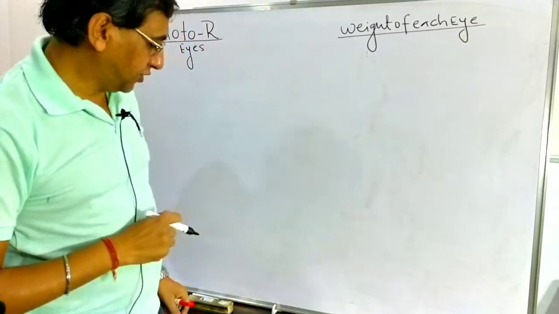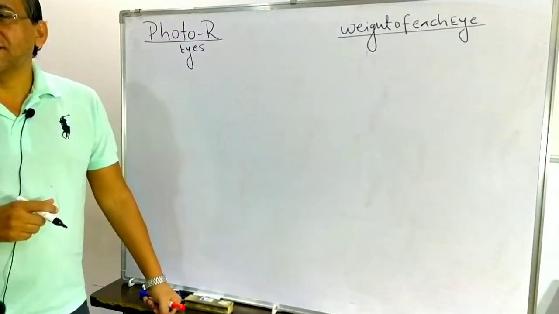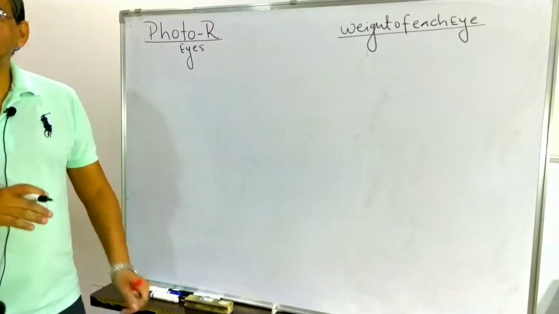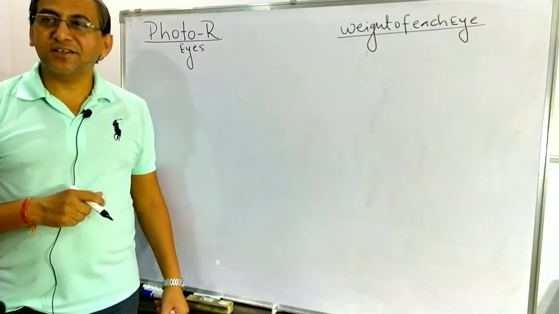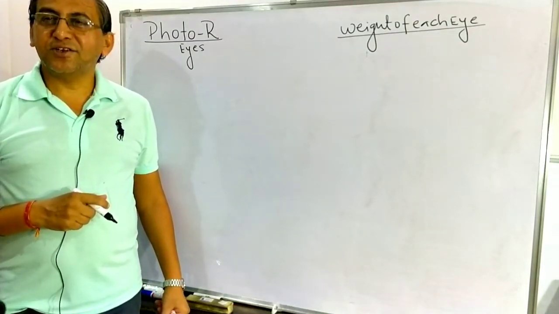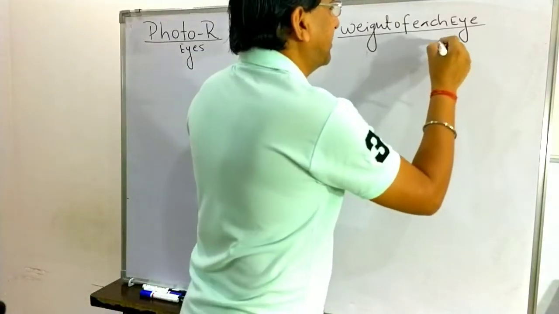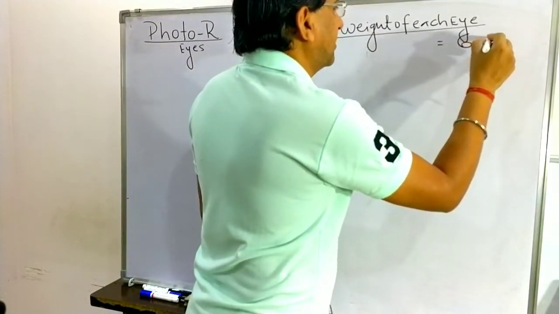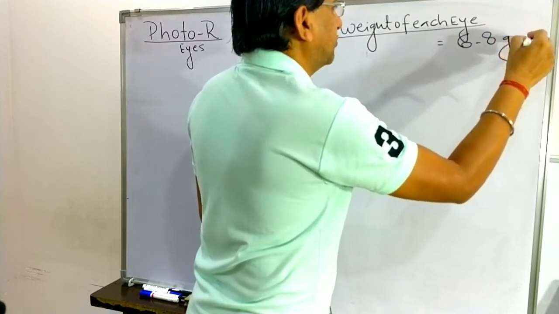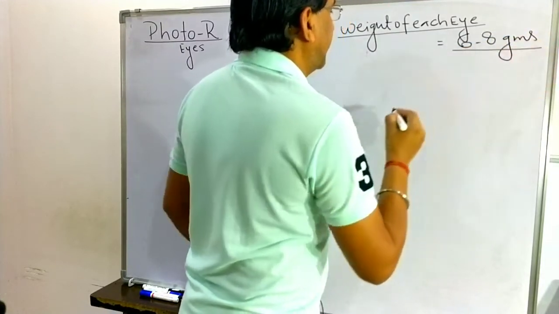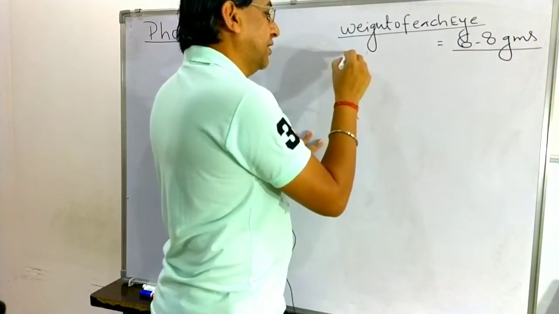Please type what you are thinking. What is the average weight of each eye? Is it in grams, kilograms, or milligrams? The weight of each eye is 6 to 8 grams.